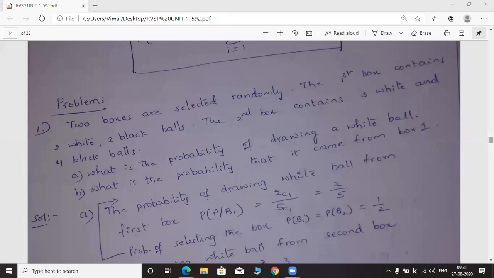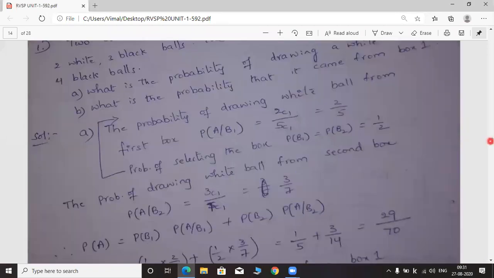So here the solution is given. See this. While solving the first bit, A bit, we have to choose one box from the 2 boxes. We have 50% chances or equal probability for choosing the box. So what is the probability of drawing a white ball from first box? P of A given B1. According to conditional probability, we have to find the probability of drawing a white ball, provided that it must come from box 1.